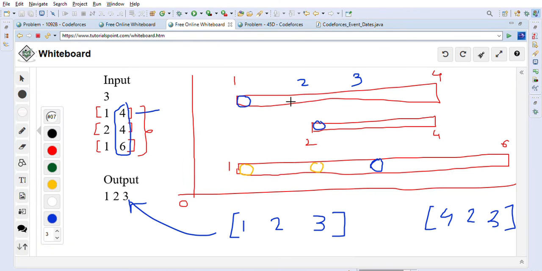I already explained this. In this case also, in this last segment we will go to 1, then we will check 2, but both are taken, right?